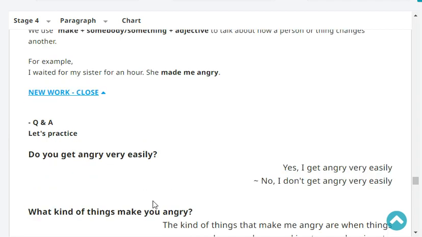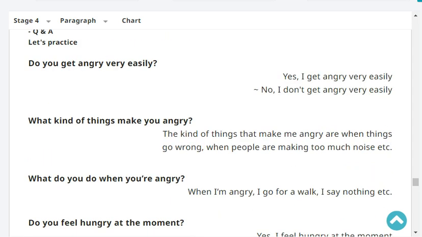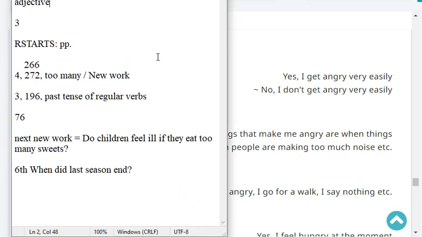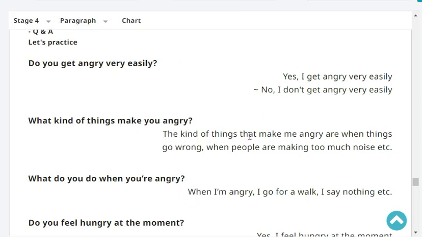Okay, let's practice. Do you get angry very easily? No, I don't get angry very easily. What kind of things make you angry? The kind of things that make me angry are when things go wrong, when people are making too much noise, etc.